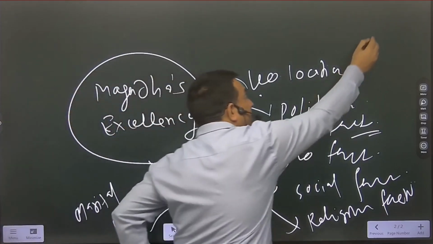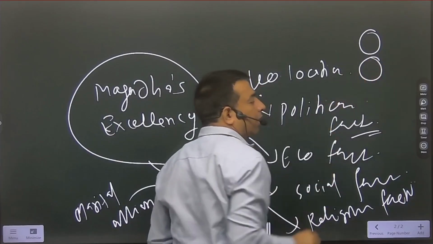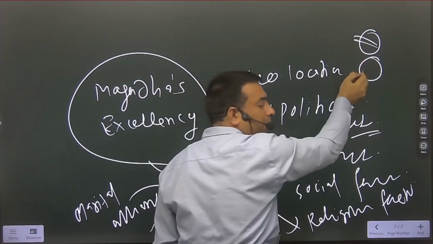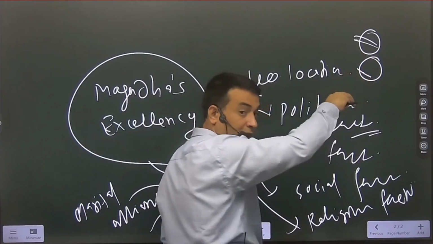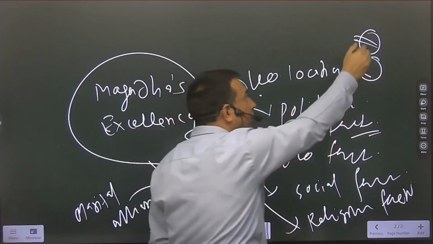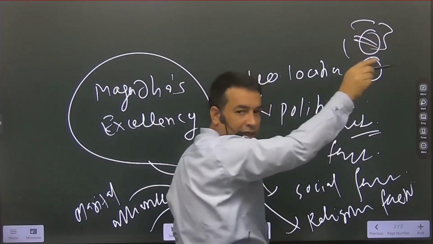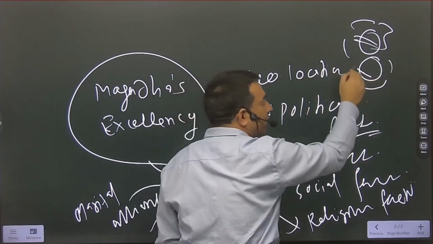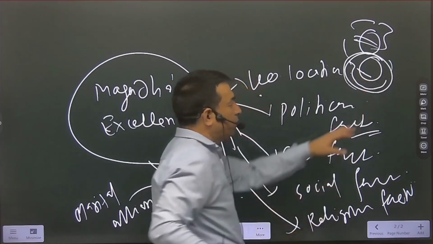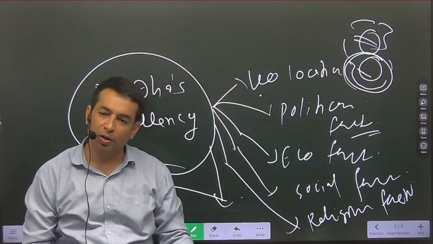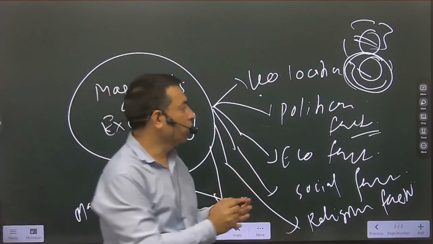The two capitals of the Magadha empire, Rajgir and Patliputra, both had geographical advantages. Here rivers are there, here hills are there, so security would be there. Due to the rivers they became surrounded by a water body, and so due to this